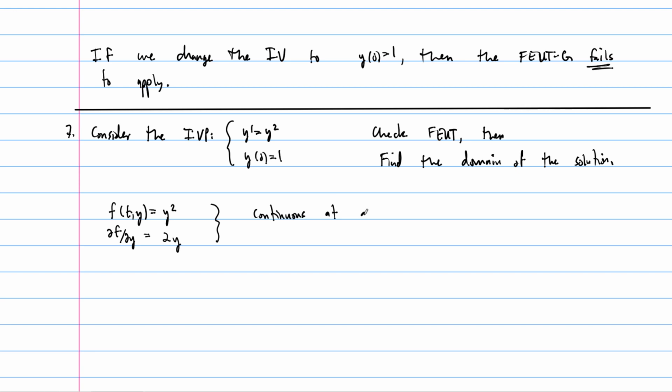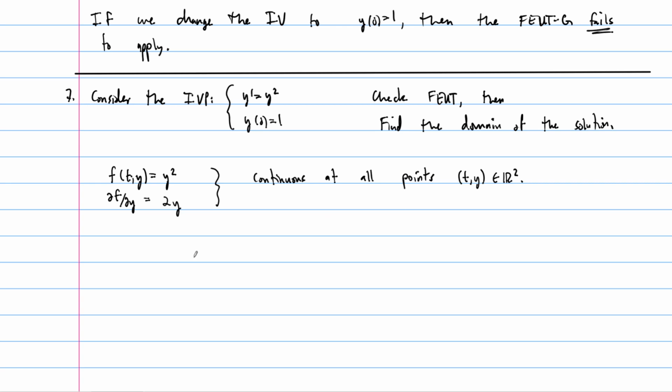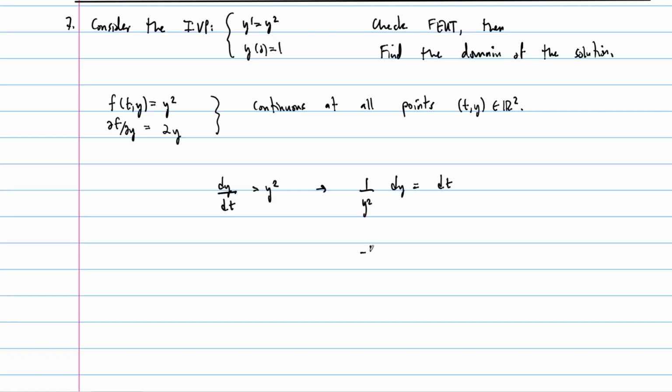Continuous at all points in the plane, right? Remember, the points are t and y in the ty plane. All right, so we should be able to solve this. Let's see. This equation says dy by dt is equal to y squared. It is separable, right? So this becomes 1 over y squared dy equals 1 dt. And then when we integrate, we get negative 1 over y is equal to t plus a constant.